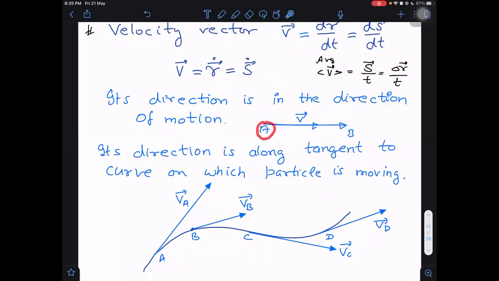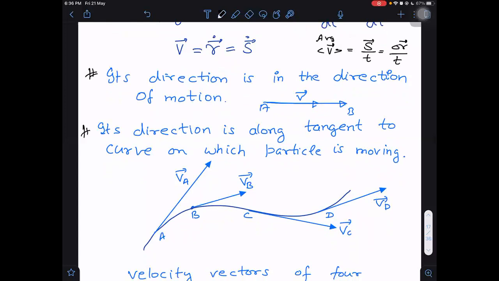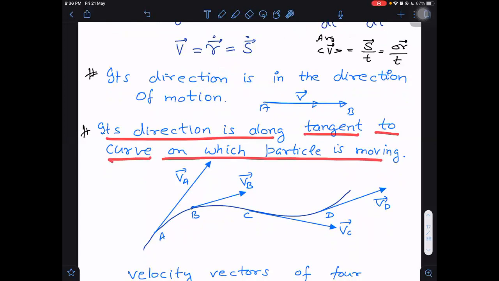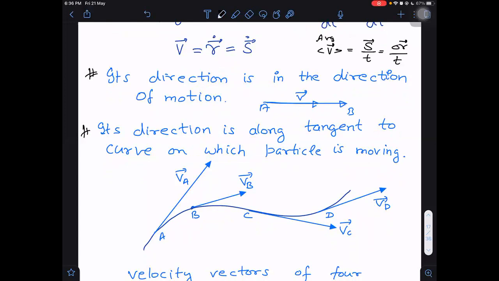For example, a particle is going from A to B in a straight line path, then the velocity direction will also be A to B only. This we have to understand. But understand this is only if the particle is moving in straight line motion. Otherwise, its direction will be along the tangent to the curve on which the particle is moving, if the particle is moving on a curve.